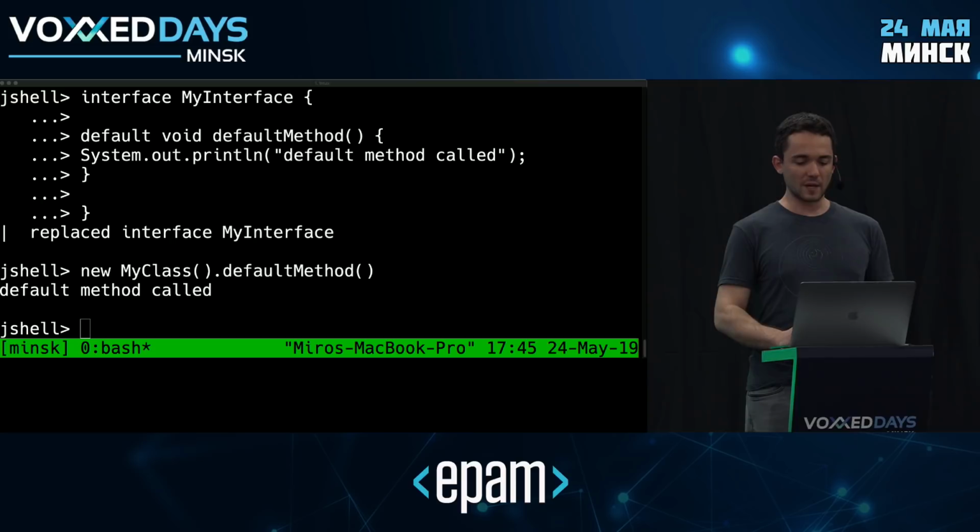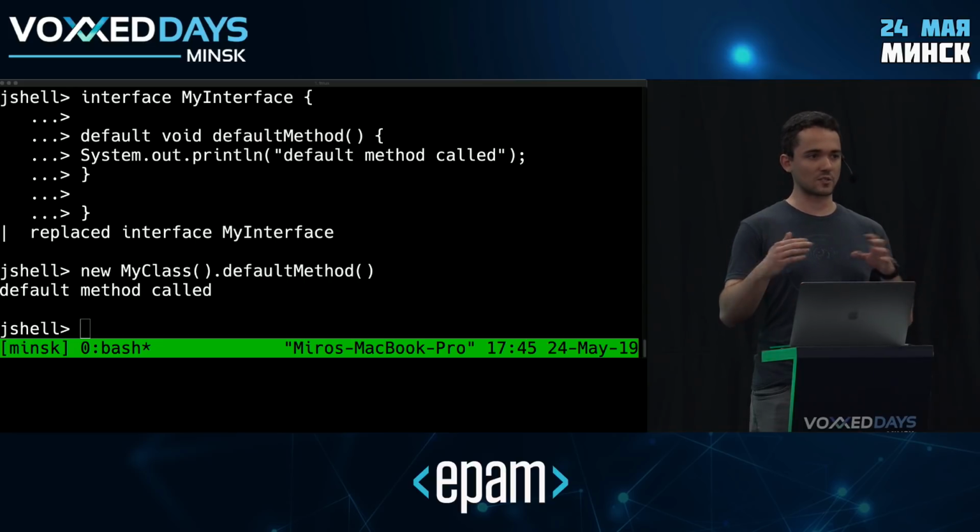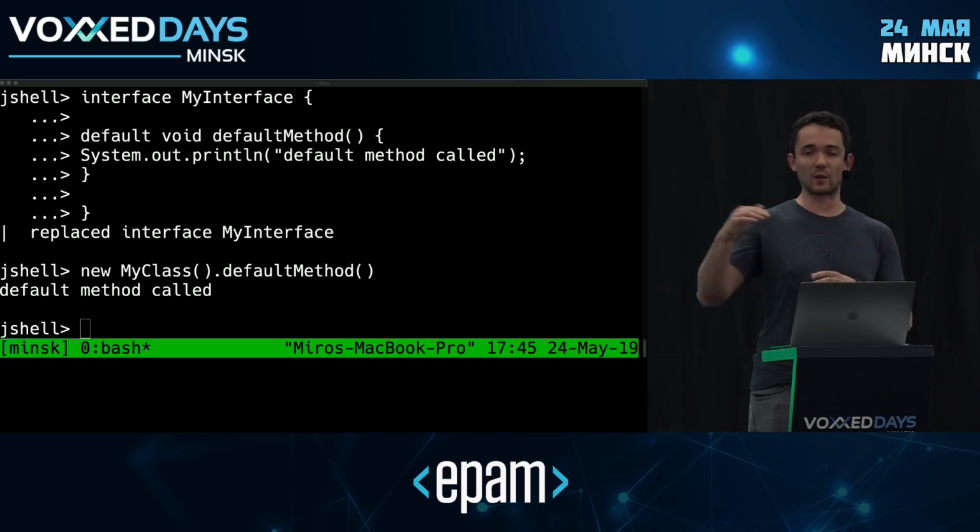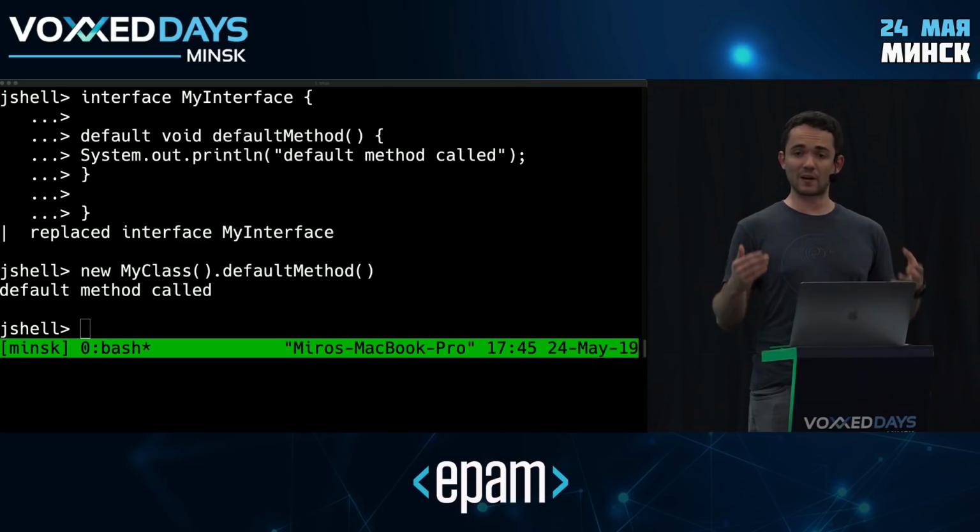Now imagine your API evolves even more, right? Your default method has grown and is no longer readable. Maybe you want to split it into smaller methods. Or maybe you've added a second default method and they share some code and you would like to extract that to a helper method. If you are in Java 8, there's nothing you can do, right? But starting with Java 9, we have private methods that allow you to do precisely that.